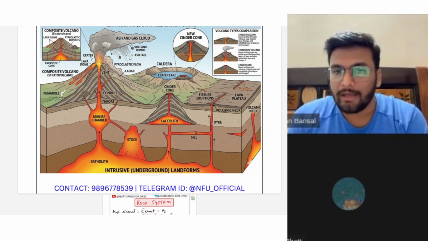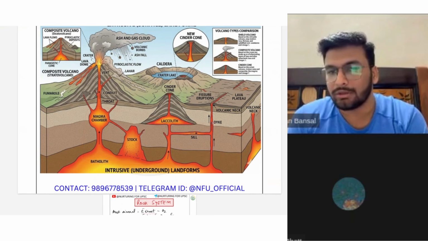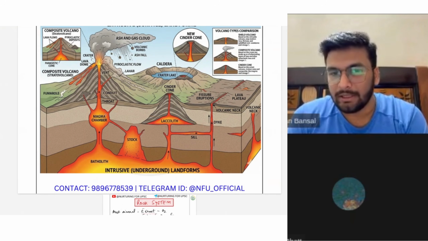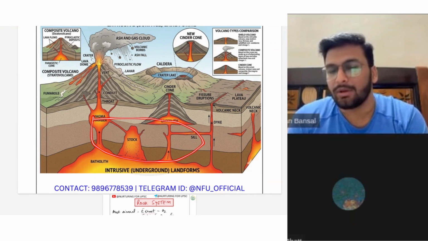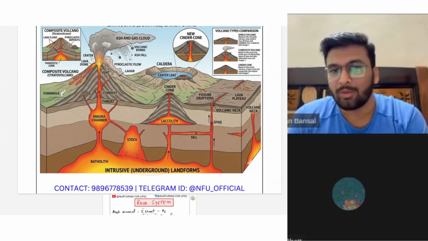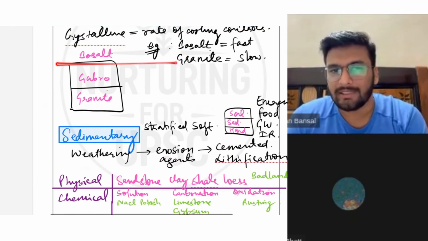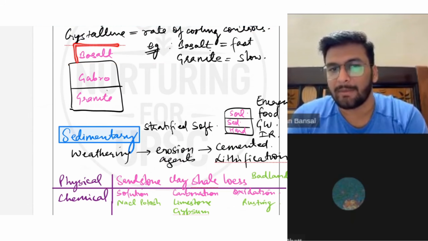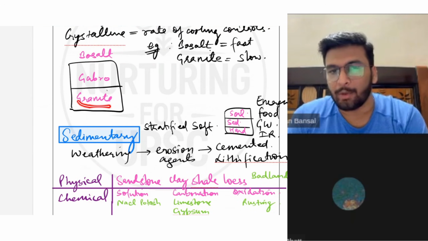So intrusive volcanoes are nothing but intrusive igneous rocks, because when this magma solidifies under the earth's surface, it becomes igneous rock. So we say that these rocks are intrusive, they are inside the earth's surface. When the magma comes out and solidifies, it becomes extrusive igneous rock. An example of extrusive is basalt, because we know that the Deccan Traps are made of basalt, black cotton soil. And examples of intrusive are granite and gabbro.